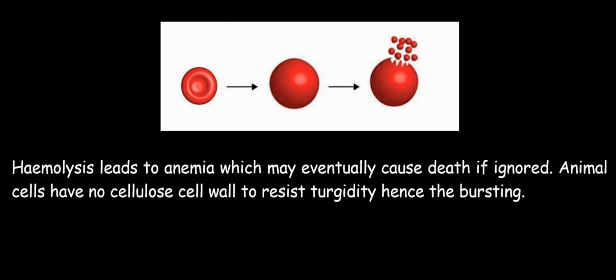If the plasma has a higher tonicity, that is hypertonic or more concentration than the blood cells, this means that water will leave the red blood cells by the process of osmosis too.